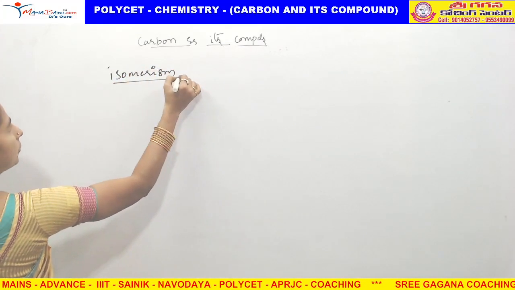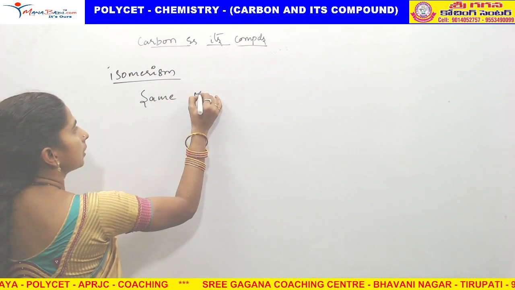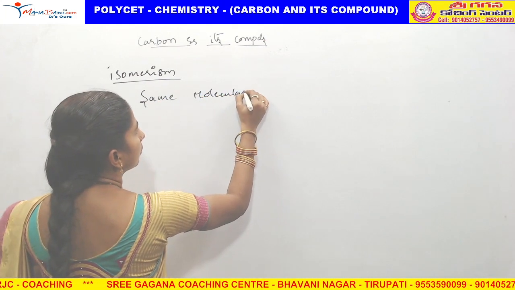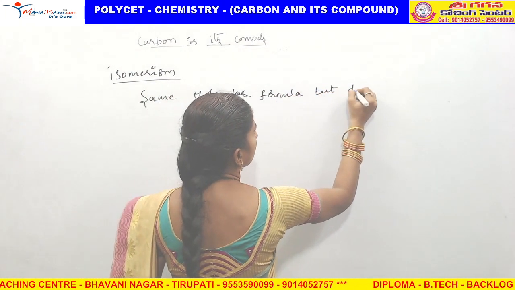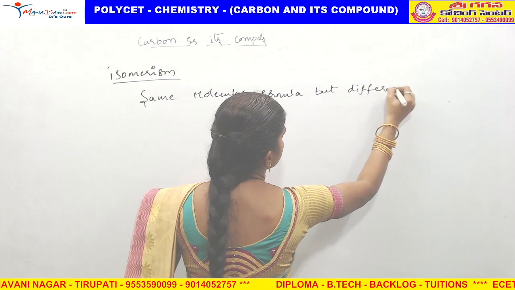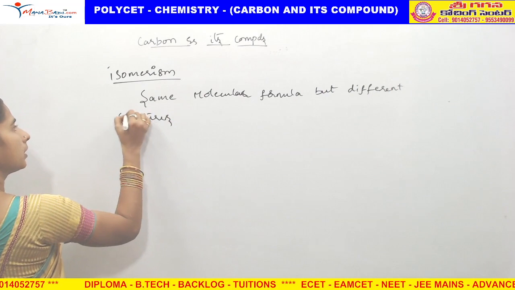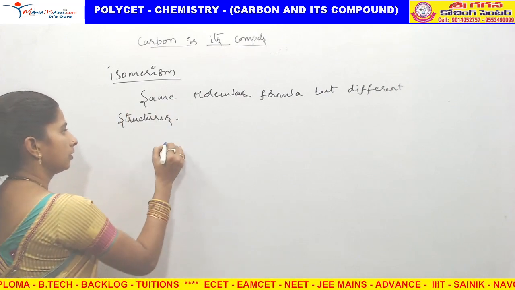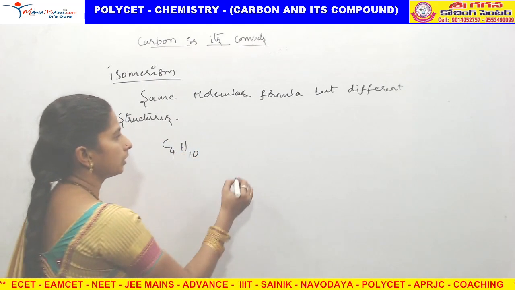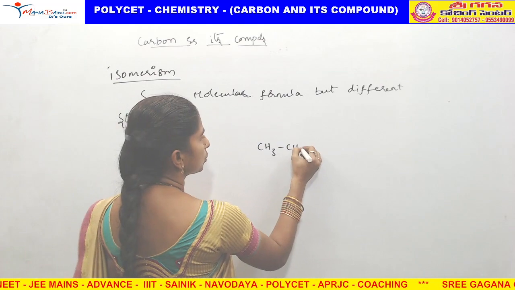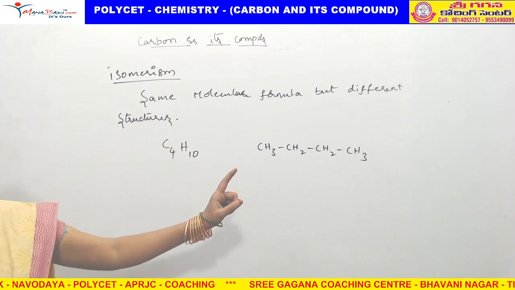Okay. After that, isomerism. Isomerism means same molecular formula but different structures. For example, C4H10. You can write it as CH3, CH2, CH2, CH3. This one is butane, normal butane.